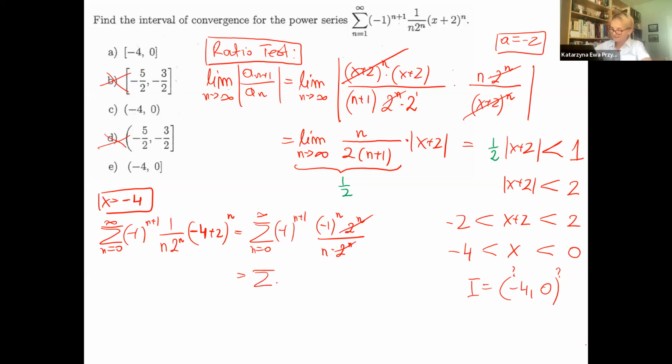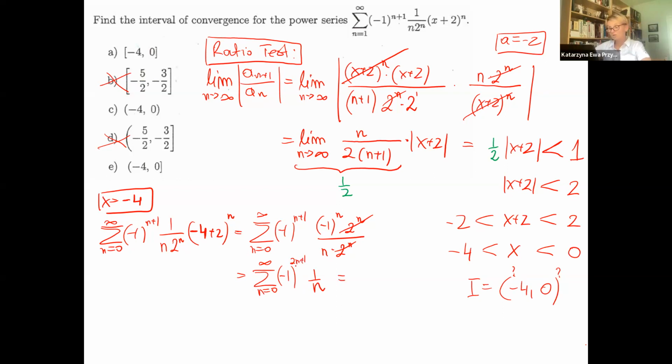Let me write here, we have 1 over n. Harmonic, but if it's alternating harmonic, it is convergent by AST, right? But if it's just harmonic, it's divergent, of course. Or if it's negative harmonic, also divergent. So we will have (-1) to the n plus 1 plus n, which is 2n plus 1.